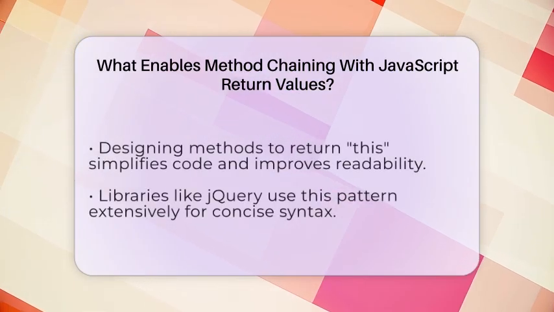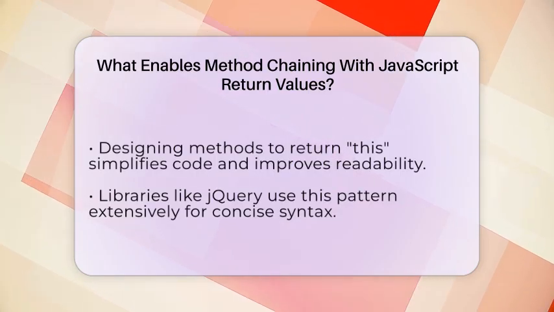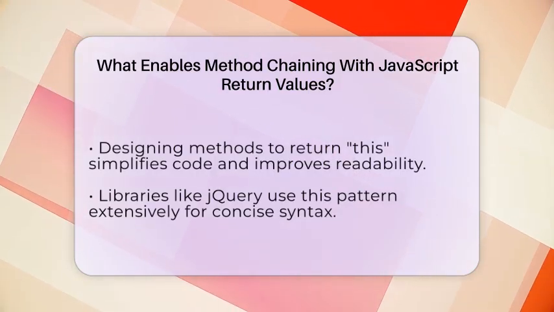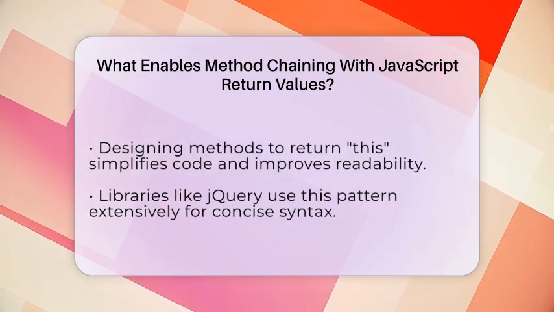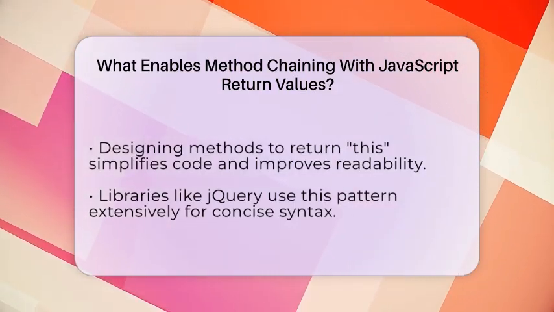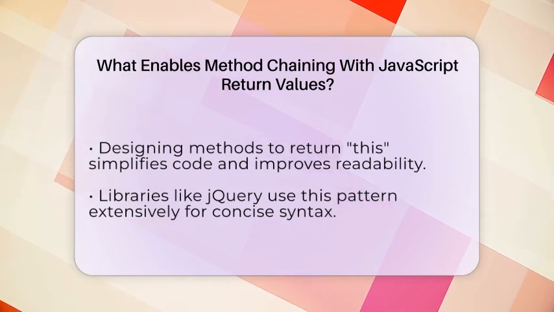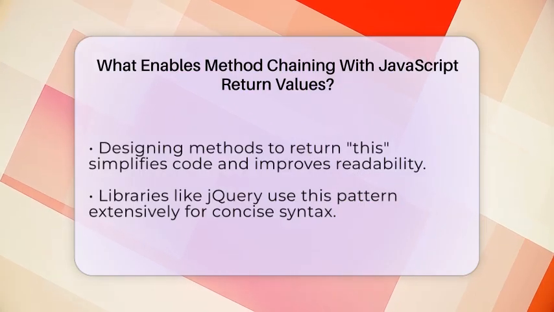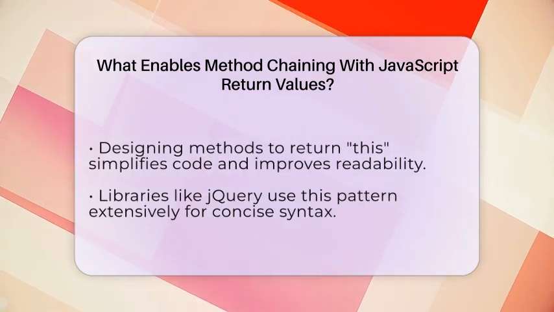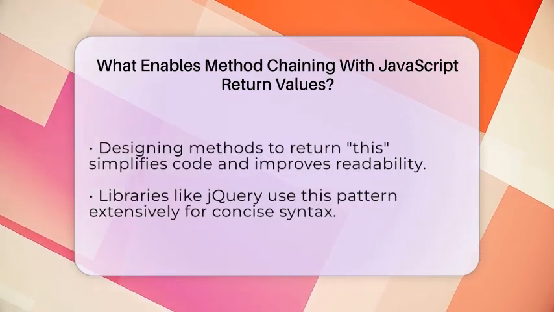If a method doesn't return this, the chain stops because the next call would be on an undefined or unrelated value. Designing methods to return this is simple but powerful. It makes your code shorter and easier to read. Instead of writing separate lines for each method, you can combine them into one fluid expression. This is especially helpful when you want to perform multiple operations on the same object quickly.